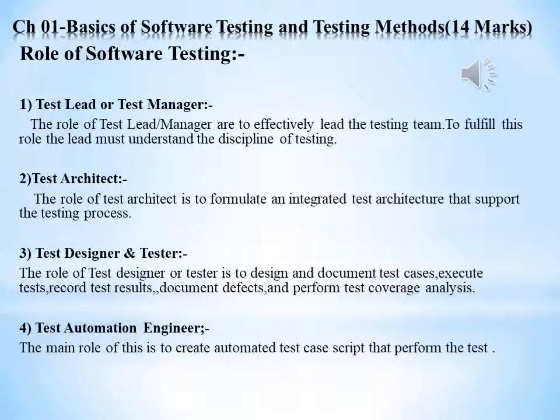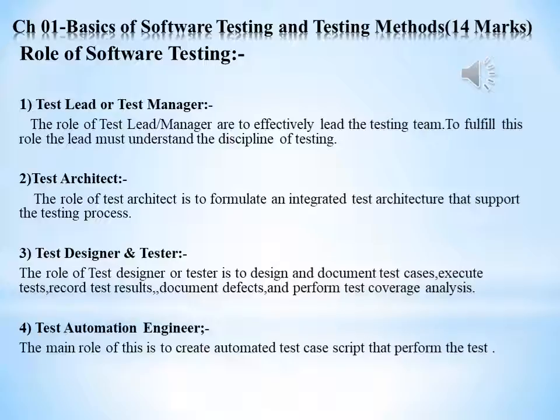Chapter 1, Basics of Software Testing and Testing Methods. The important topic is the role of software testing. There are four important roles in software testing. The first is test lead or test manager. The role of the test lead or manager is to effectively lead the testing team.